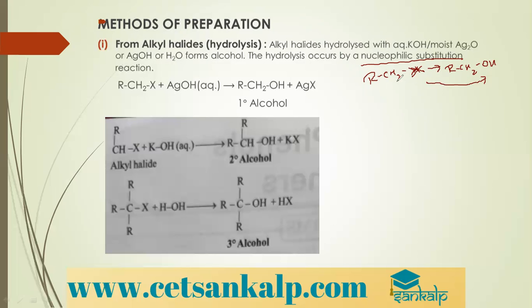And one more point to remember, you need not memorize this reaction. The number of carbon atoms taken in the alkyl halide, the same number of carbon atoms will be there in the alcohol. So if I give a simple question like, when chloromethane is hydrolyzed, what is the product? The product is an alcohol with the same number of carbon atoms. Meth stands for one carbon, so we will get methanol. Directly you should know the answer without writing it. So the corresponding alcohol is formed, with the same number of carbon atoms.